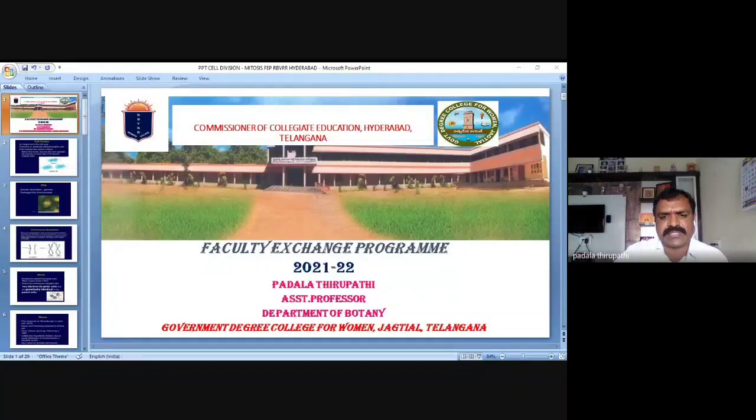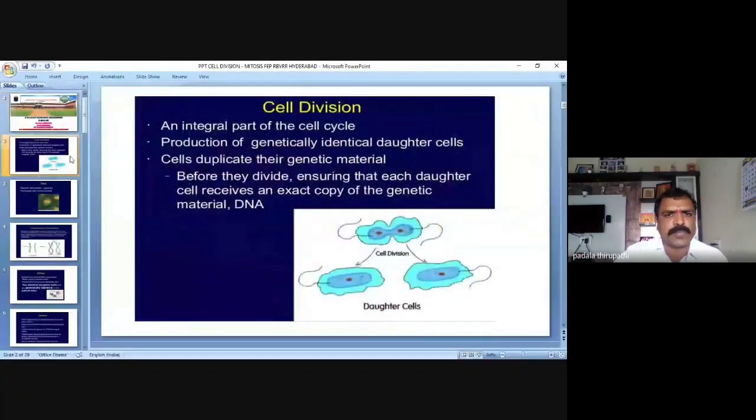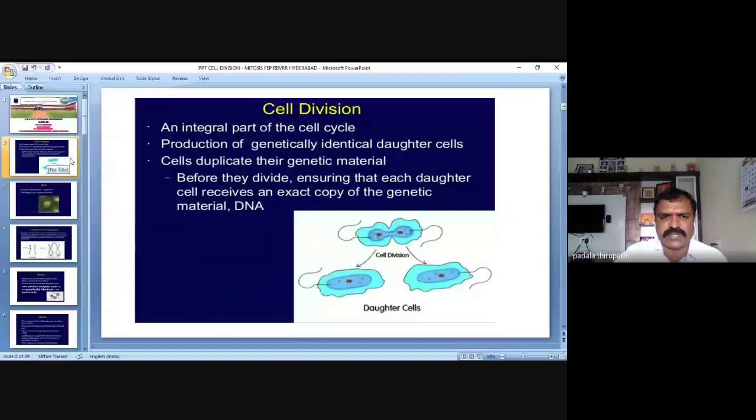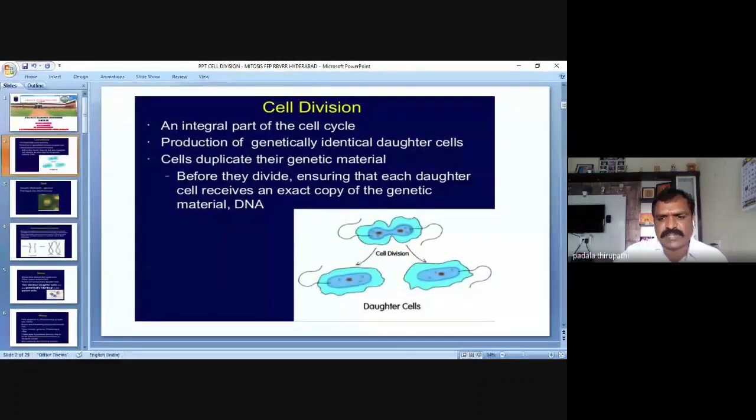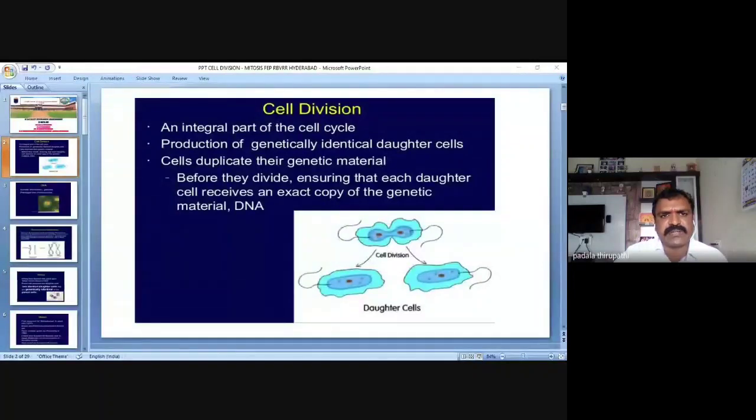To discuss one of the most important topics, that is cell division. In cell division, we have already discussed in the last class the cell cycle and what the checkpoints of cell cycle regulation are.